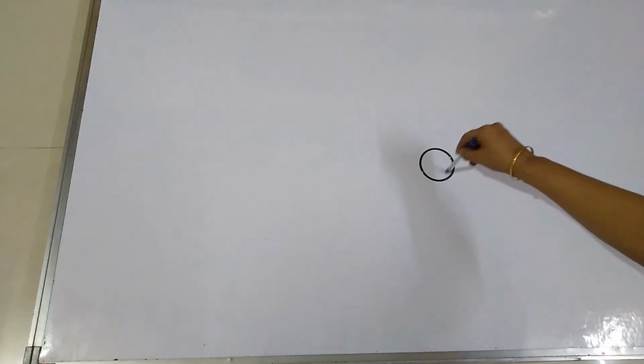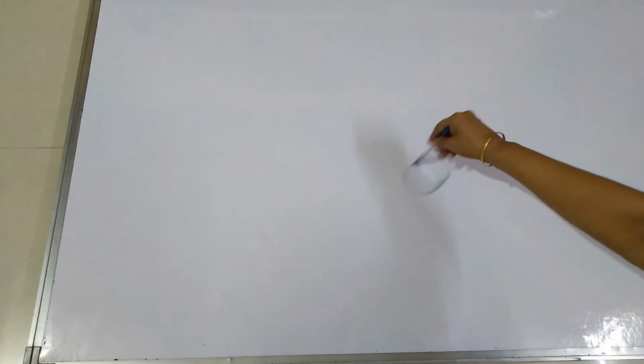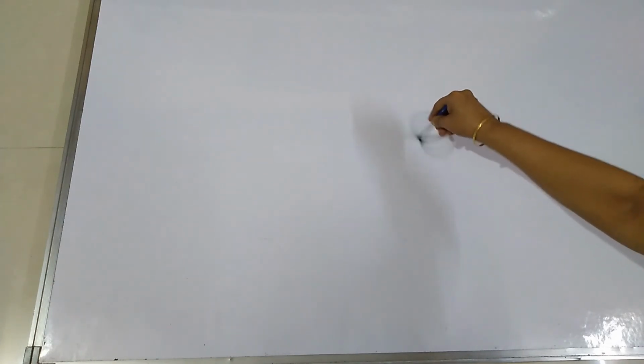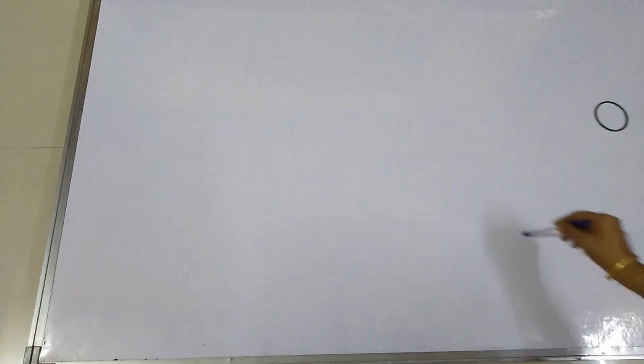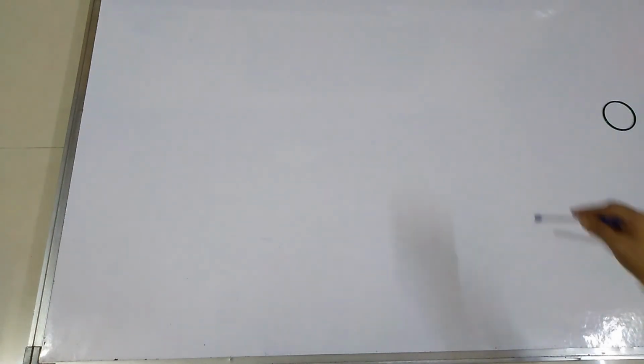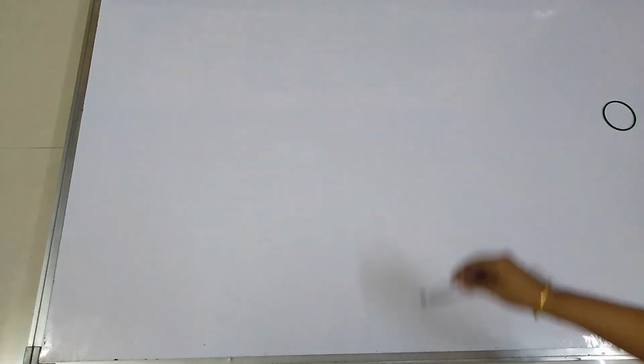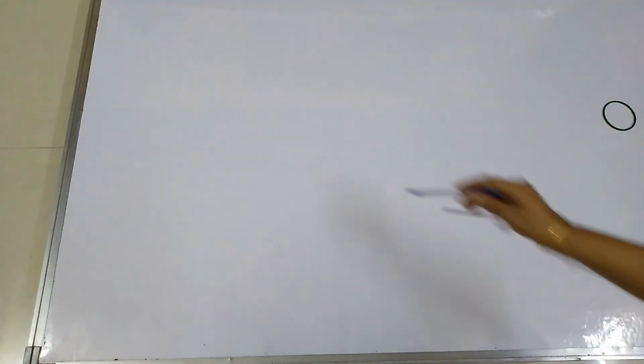I'll show you once more. Applied, not released. The moment I release the centripetal force, what happens? The bangle will start moving in a straight direction. If I stop it over here, it will go this way. If I stop it over here, it will go this way. So the position at which the centripetal force is released, the bangle will move in that particular direction.